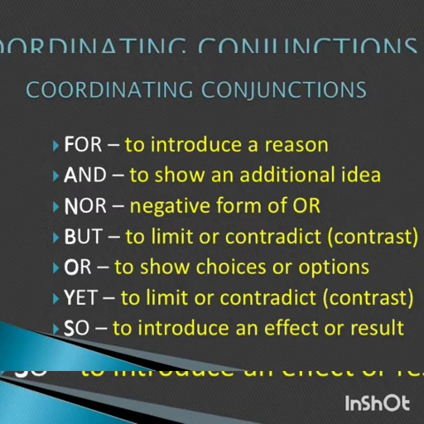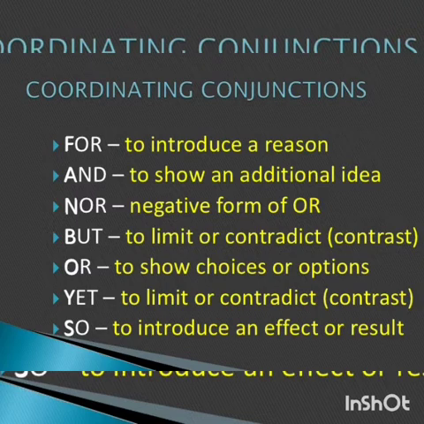So, coordinating conjunctions, you have to remember FANBOYS: for, and, nor, but, or, yet, so.